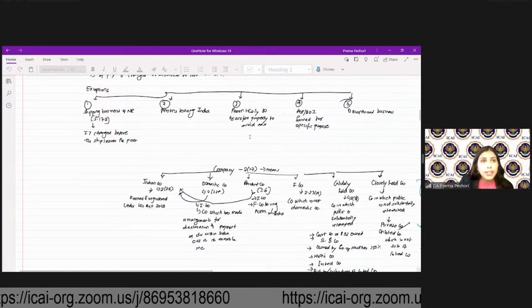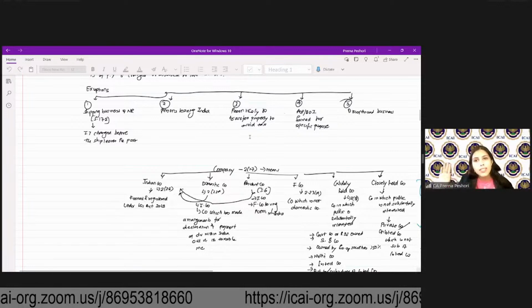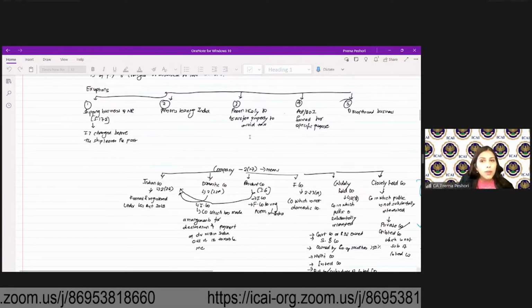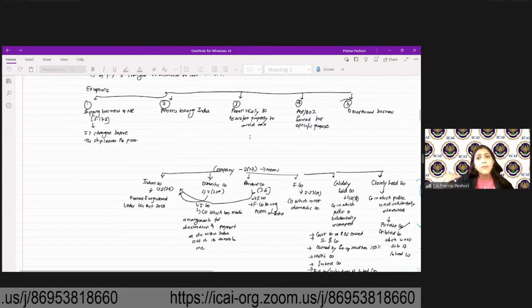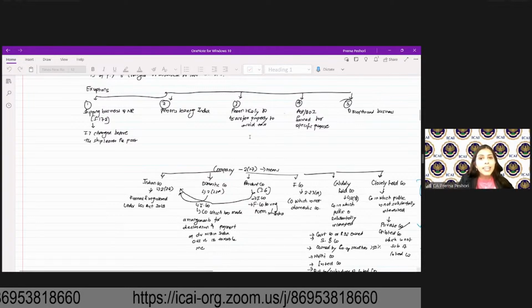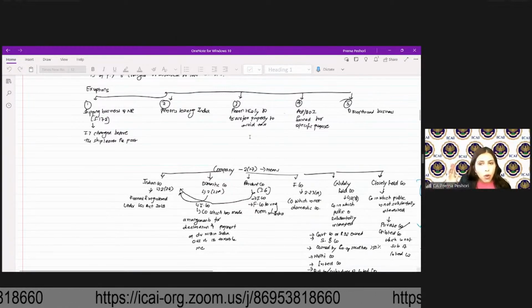So in that particular case, what are my default tax rates? Up to 3 lakh, it is nil. 3 lakh to 6 lakh, it is 5%. 6 lakh to 9 lakh, it is 10%. 9 lakh to 12 lakh, it is 15%, and 12 lakh to 15 lakh, it is 20%, and greater than 15 lakh, it is 30%. However, if you want to claim this, then your total income will be without claiming the following exemptions or deductions.